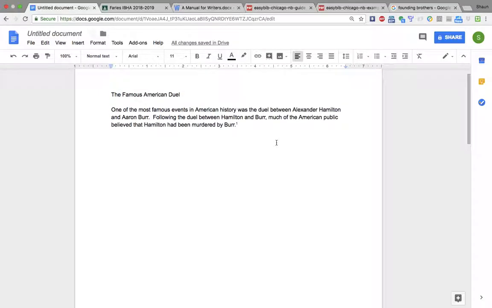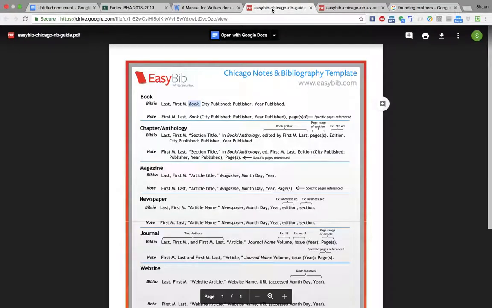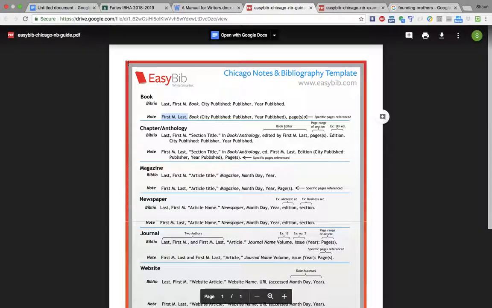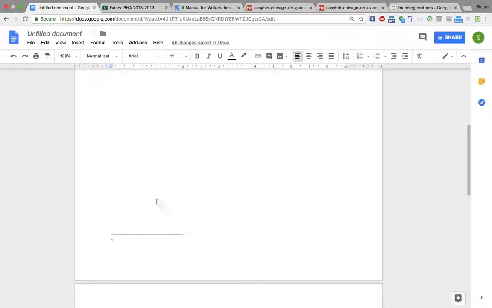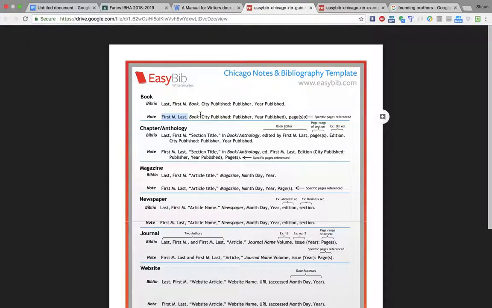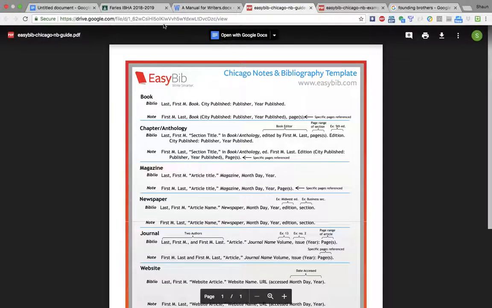Now we're ready to add in the footnote. So if I go back up to the footnote, the two are very similar. However, you'll notice one difference is the footnote, it's first name, middle initial, then last, comma, book, still in italics. So let's go ahead and add that first part. So this would be Joseph J. Ellis, comma, Founding Brothers. Okay, so what else do we need to add? Then we're going to put in parentheses, city published, publisher, year published, and you need to add the page numbers.